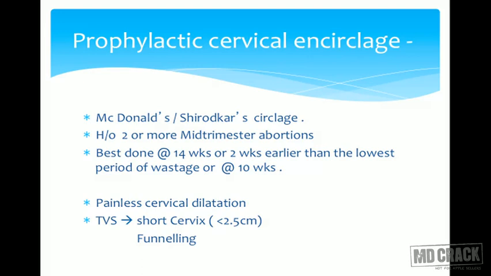It is best done at 14 weeks or 2 weeks earlier than the lowest period of wastage, or maybe as early as 10 weeks. Painless cervical dilatation is very much suggestive of incompetent os. And on transvaginal sonography, if the cervix is short and funneling is seen, then it confirms the diagnosis. And putting a stitch in time will save that pregnancy from preterm labor.